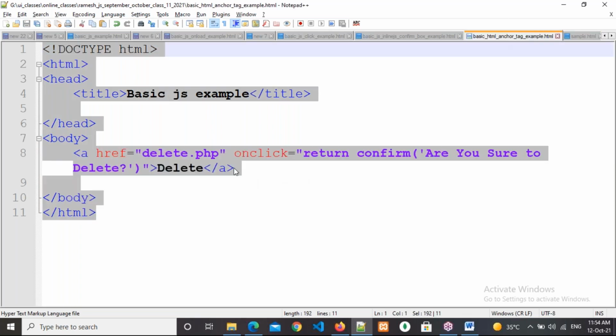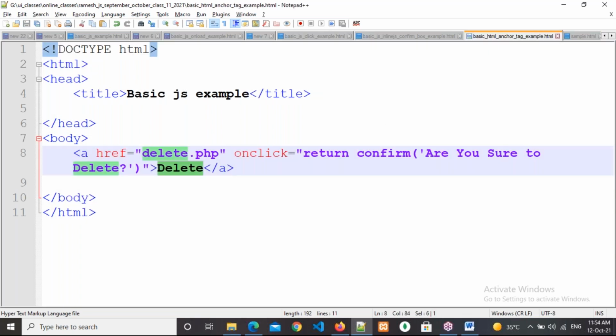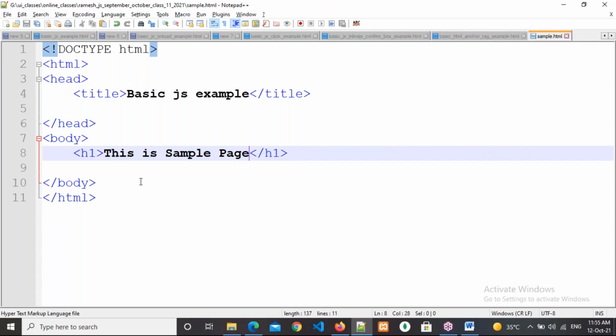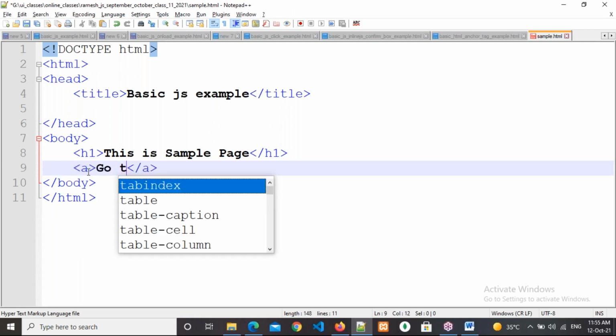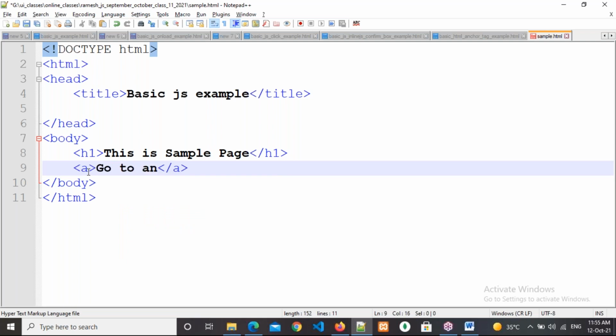Anchor tag. Okay, right. Now here what I'm writing? I'm writing: Go to sample page. Here I'm writing the anchor tag. Go to anchor tag page.